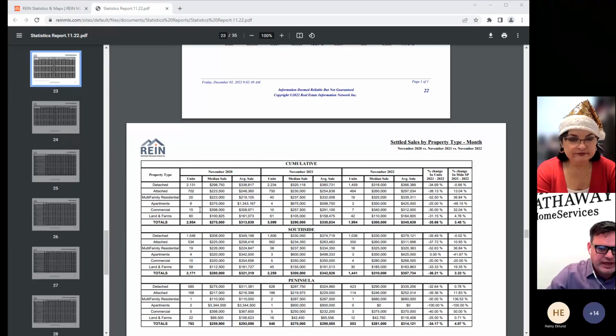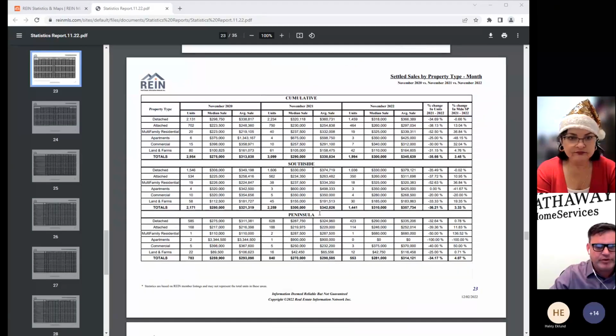So let's look at the settled sales report by type for November. This nice chart here gives you what you have from a detached and attached, again, multifamily, apartments, commercial, land, and farms, if those are where you're spending your time. It goes across, it gives you a median sales price from 2020 and an average sales price from 2020, along with the units.